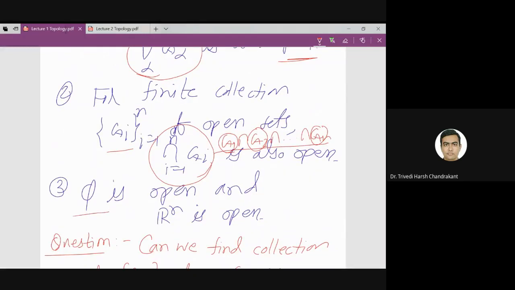The null set is open. What is the definition of an open set? Each point should be an interior point, but there is no point, so trivially it is an open set. And Rn is also open, because you take any point in Rn, you can always find a ball around it that is contained in Rn.